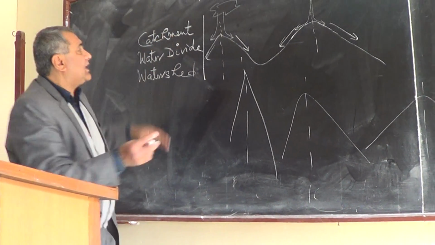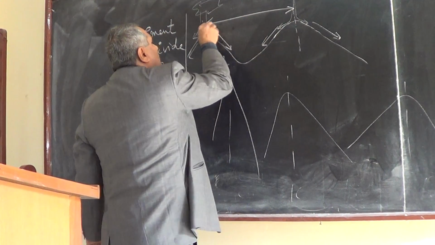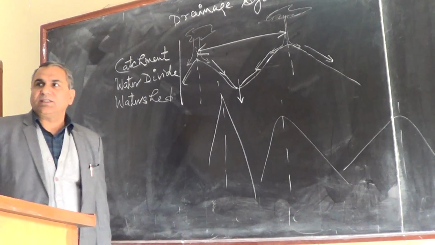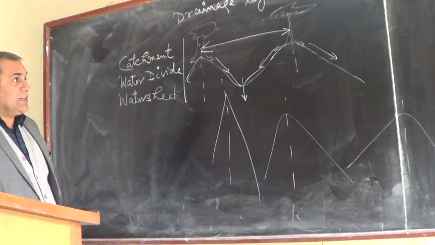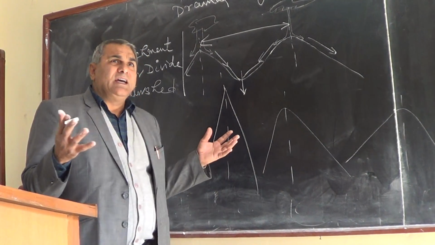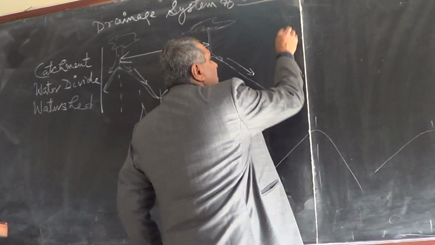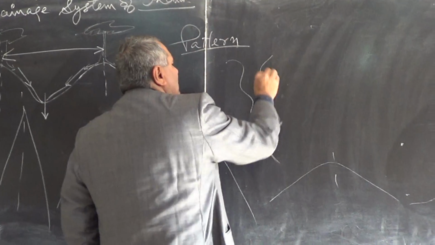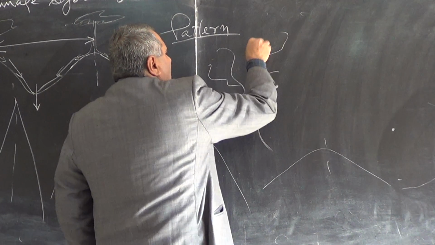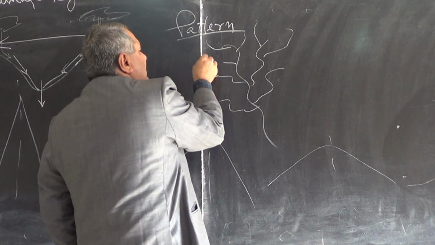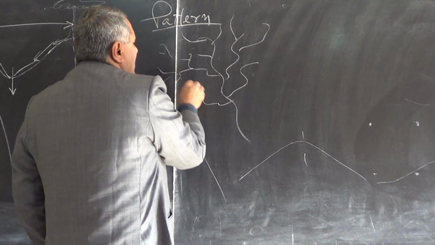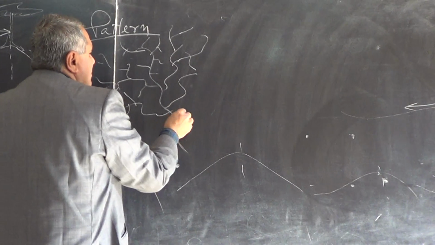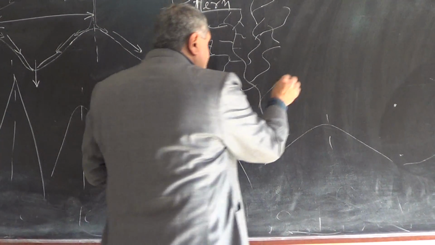And the catchment, this entire area is the catchment of the one river which is flowing here. This is one catchment. And the river has a drainage pattern. You must know pattern. Pattern means shape, how it looks. One pattern is like this. We used to call it the dendritic or tree-like drainage system.